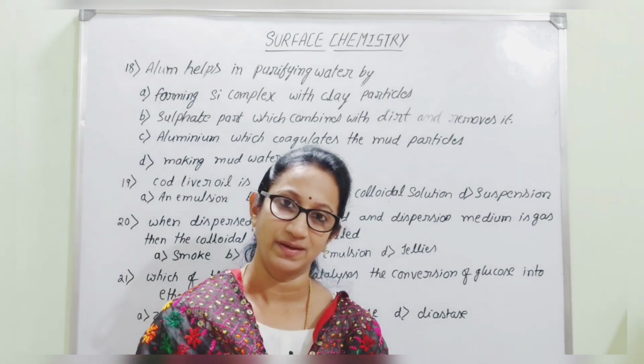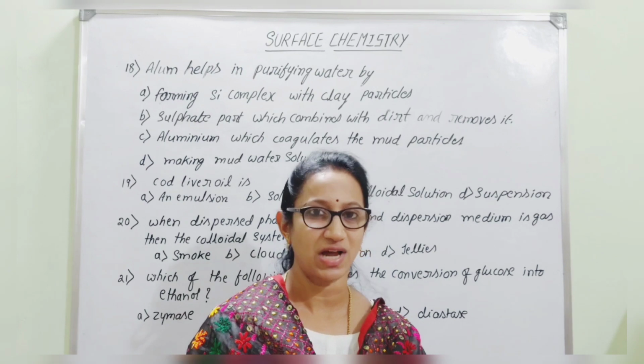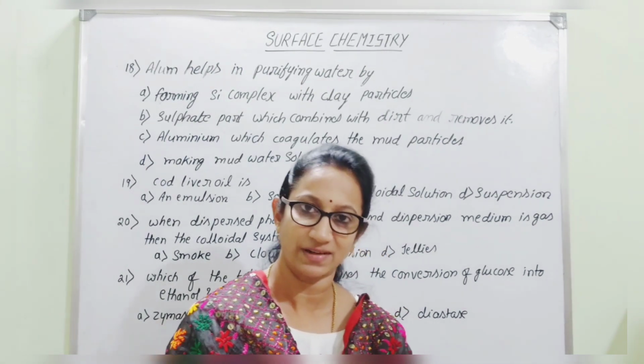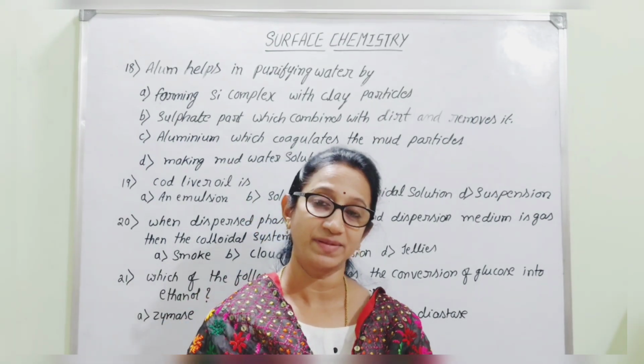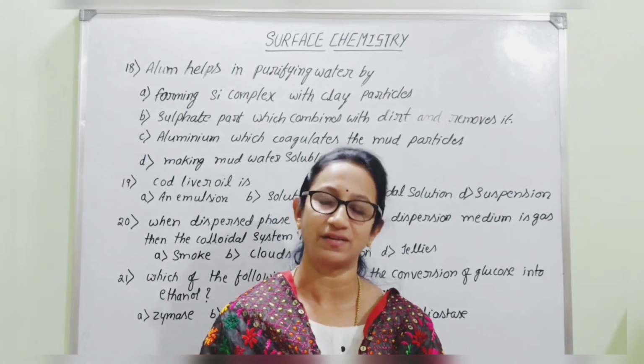What is meant by alum? It is nothing but a combination of potassium, also called potash alum, because it contains a composition of potassium sulfate as well as aluminum sulfate, which is hydrated. That means it contains hydrated water molecules. So it is potassium aluminum sulfate.